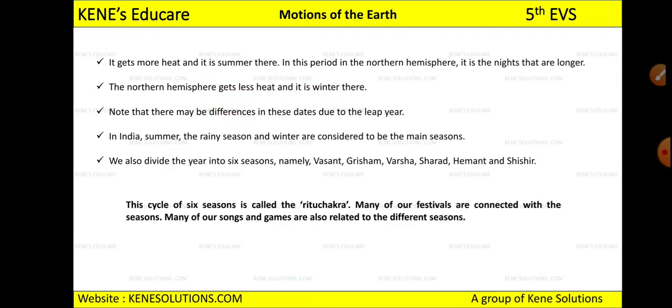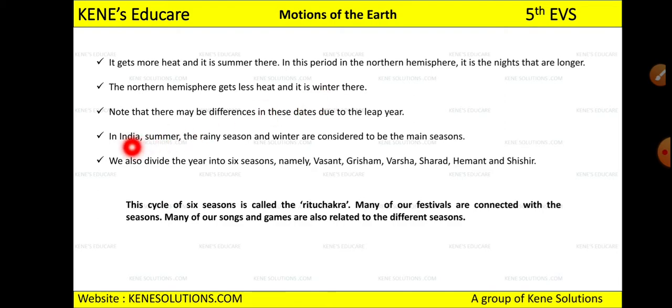Why will you feel cold? Because the earth does not have enough heat, and that is the reason you will feel cold, right? So here it is only given that the northern hemisphere will get less heat and you will feel cold and there will be winter there.